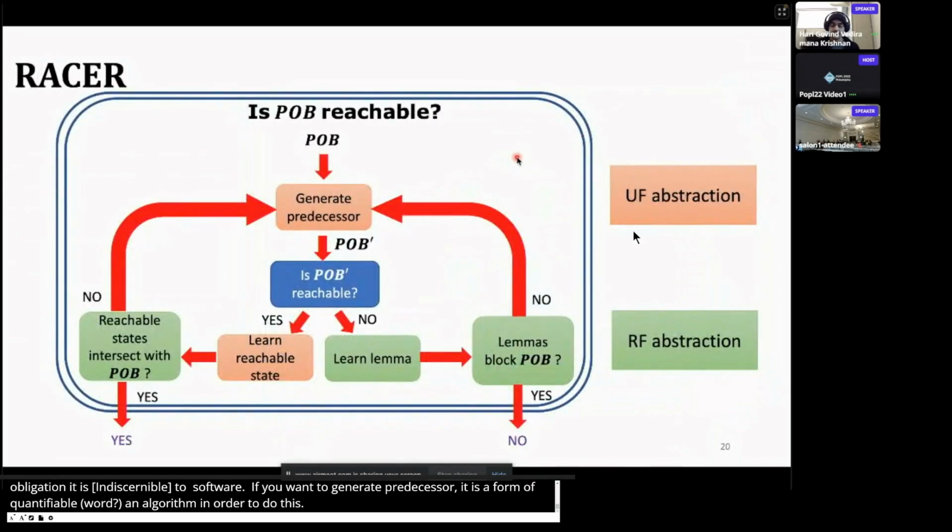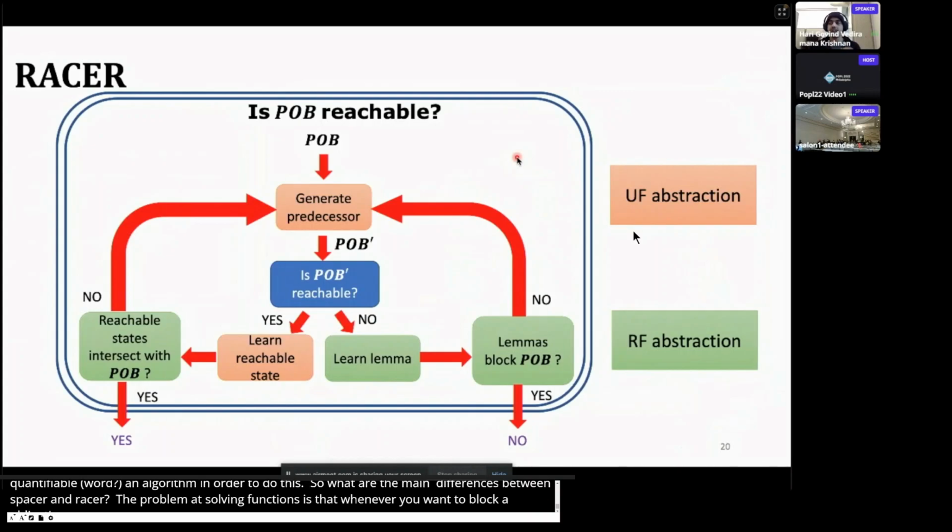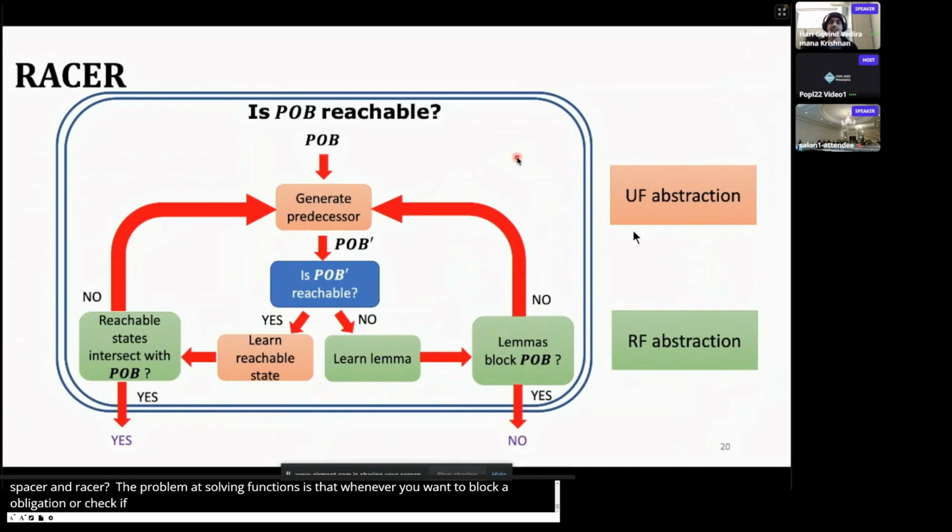So, what are the main differences between Spacer and Racer? The problem with solving CHCs with recursive functions is that whenever we want to block a proof obligation or check whether something is reachable, you will have recursive functions, which means that if you make a query to an SMT solver, you will be in an undecidable fragment, which means that the SMT solver need not come back and tell you sat or unsat.